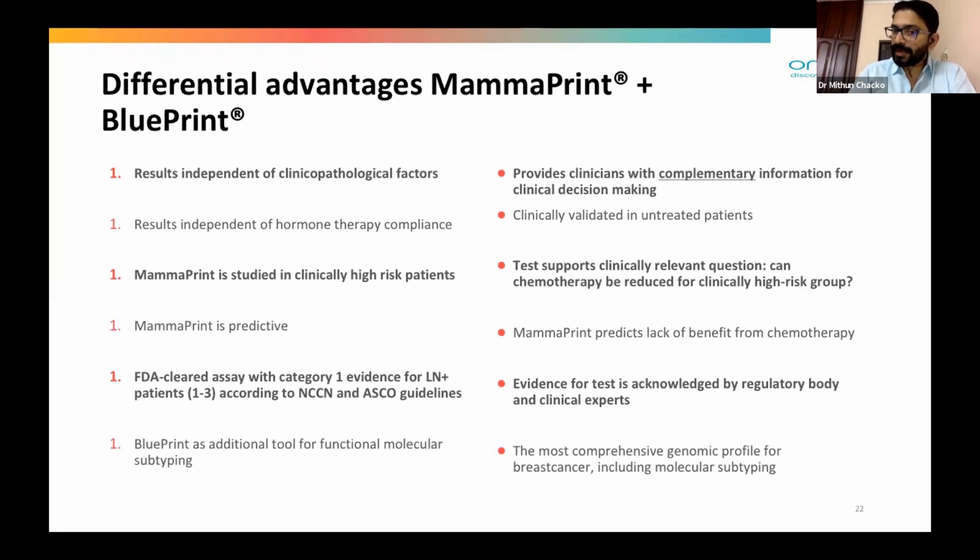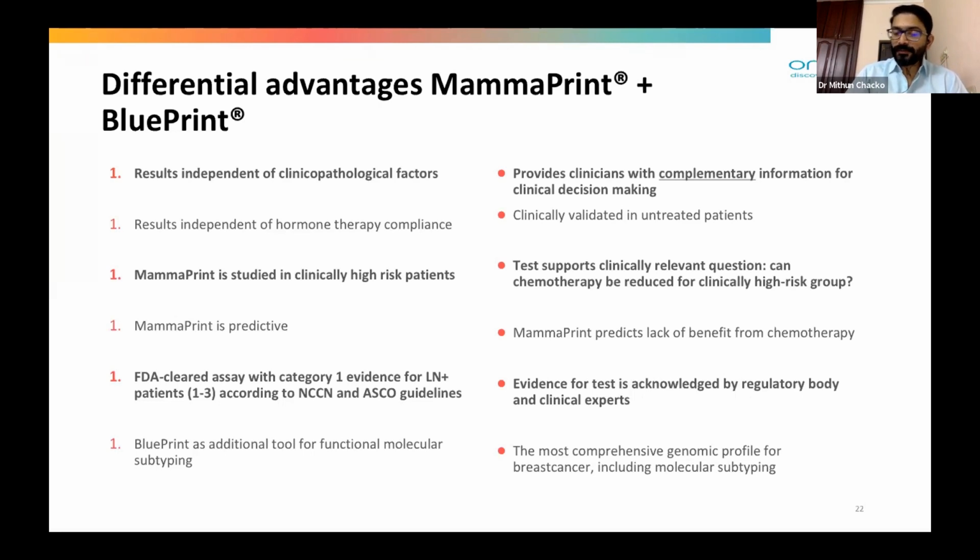The test supports the clinically relevant question: can chemotherapy be reduced for clinically high risk? And MammaPrint predicts lack of benefit from chemotherapy, especially in low risk patients. The evidence for the test is acknowledged by the regulatory body and clinical experts, and it offers the most comprehensive genomic profiling for breast cancer, including the molecular subtyping.